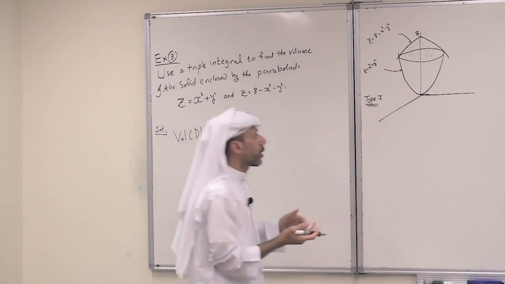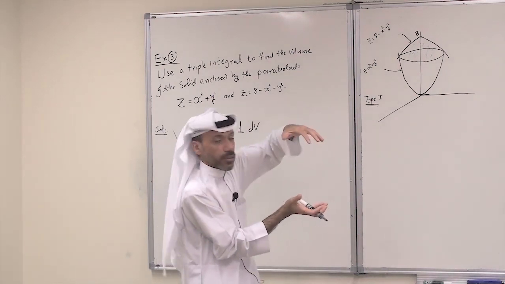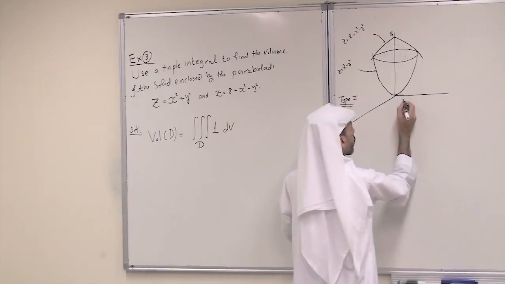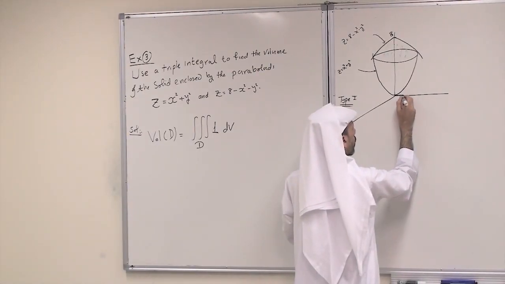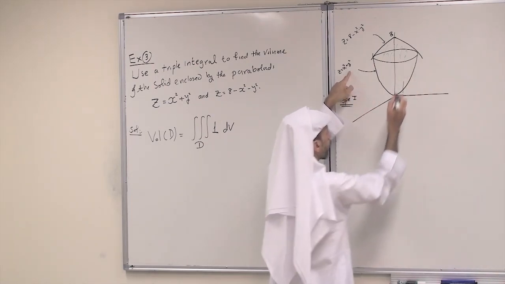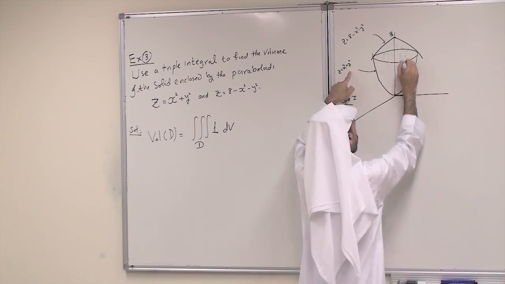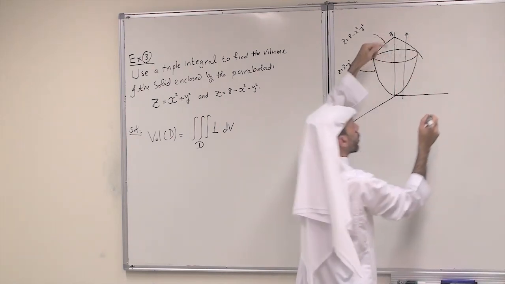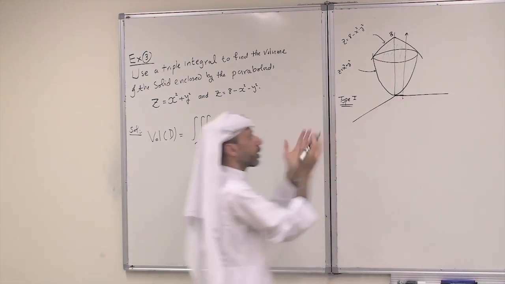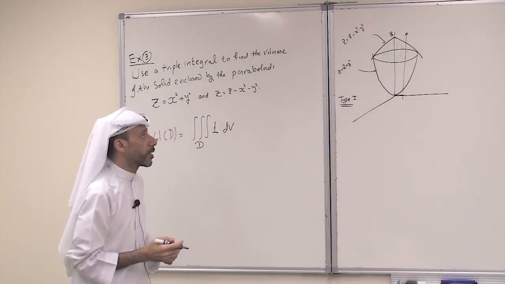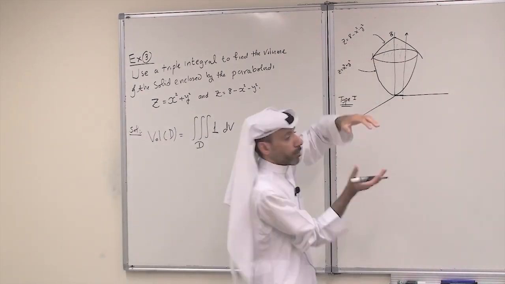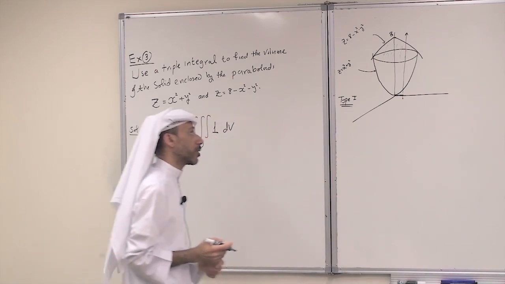Because it is just a lower surface and an upper surface. If I take a vertical line at a certain point, then I enter through the lower surface z equals x squared plus y squared, and I leave through the upper, at any vertical line parallel to the z-axis. So this graph is the lower and this graph is the upper. So it is a type 1 solid.